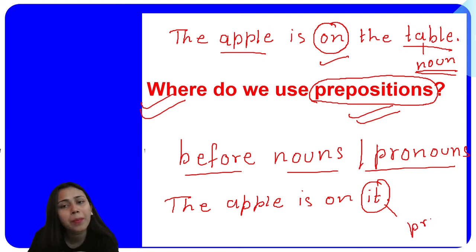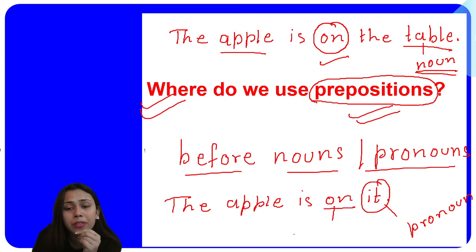So the noun example you have understood. That is why I thought to give you a pronoun example once more so that you can revise it well. Now you have to see the position of the preposition here. On is a preposition which tells you about the location of something.